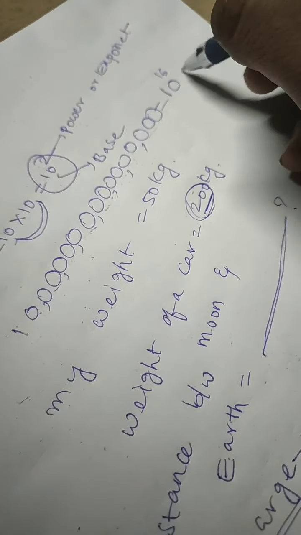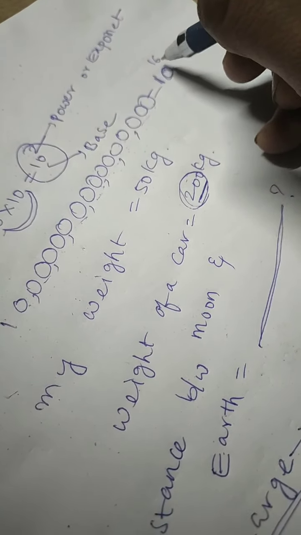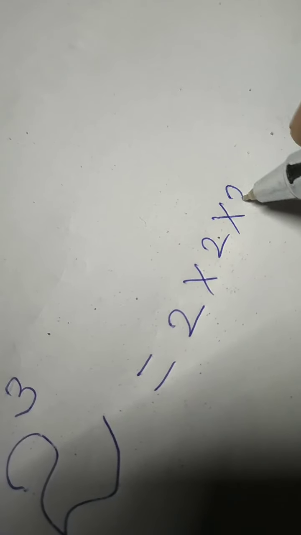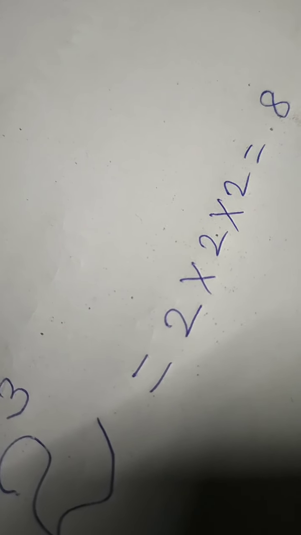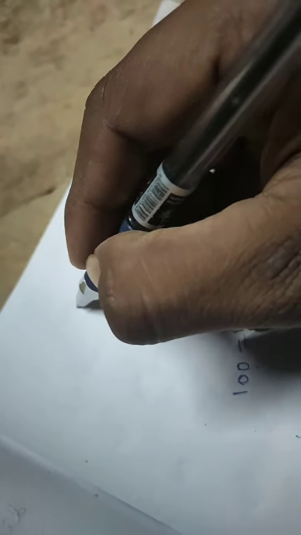Here we'll write the base in a large font and the exponent in a small number. For example, 2 is the base and 3 is the power. So 2 power 3 means 2 into 2 into 2, answer 8. 2 2s are 4 and 4 2s are 8, correct? So these all come under exponents.